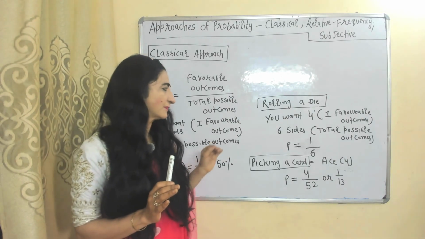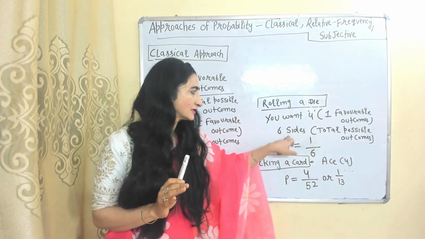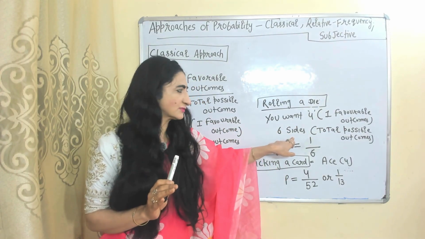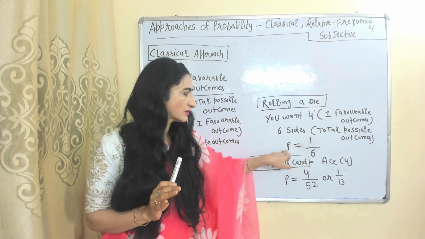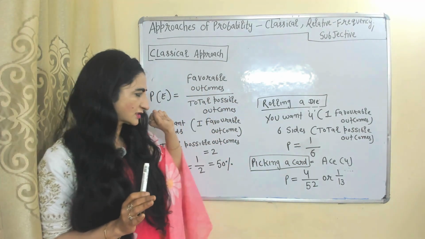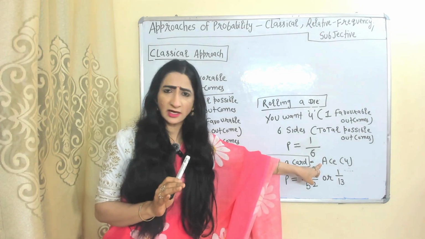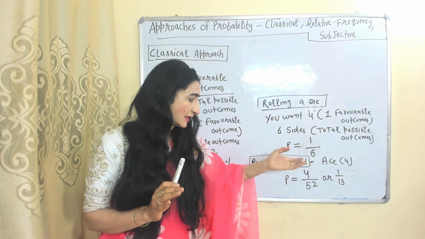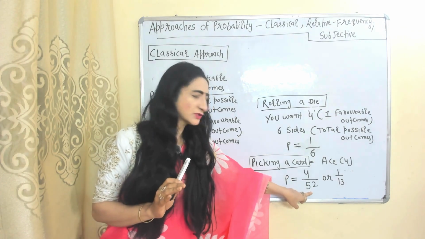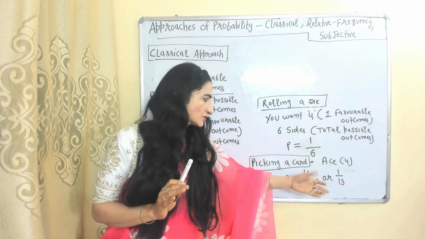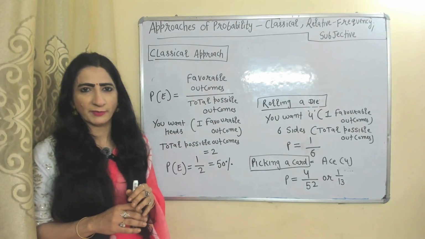Similarly, rolling a die. You want 4. 1 is your favorable outcome, the 4. There are a total of 6 sides, which means the total number of possible outcomes is 6. 1 over 6 will be your probability according to the classical approach. Similarly, picking a card. You want an ace. There are a total of 4 aces in the deck, so 4 is your favorable outcome and 52 is the total number of possible outcomes. So the probability is equal to 1 over 13 according to the classical approach.